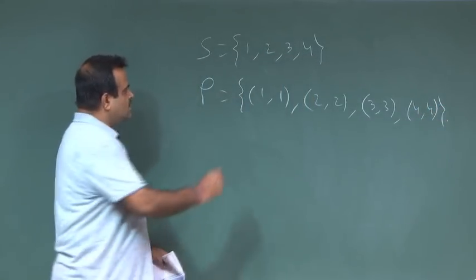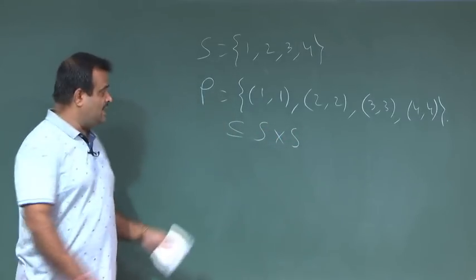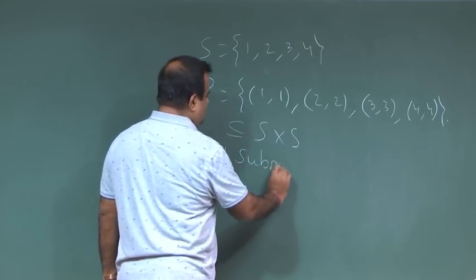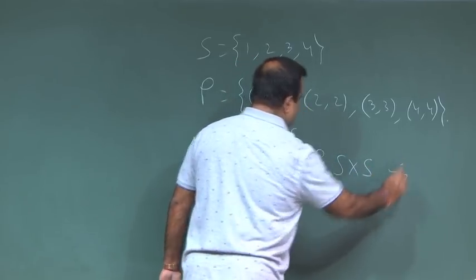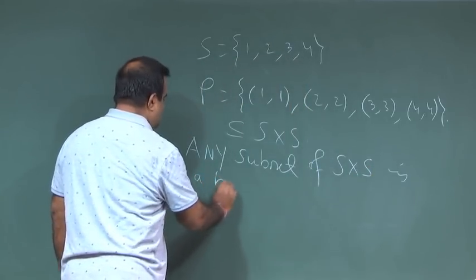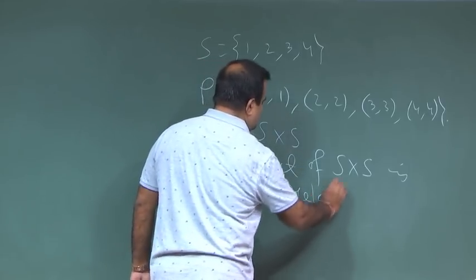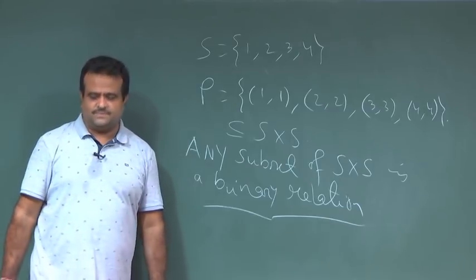This is also a subset of S cross S. Any subset of the Cartesian product is called a binary relation. Okay.